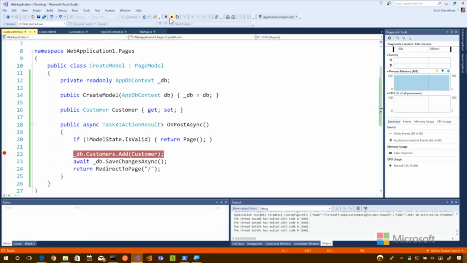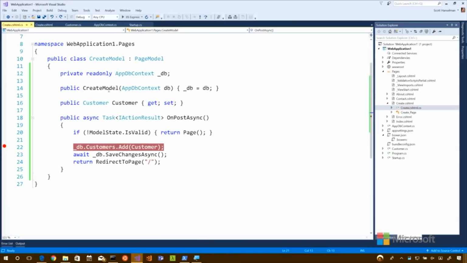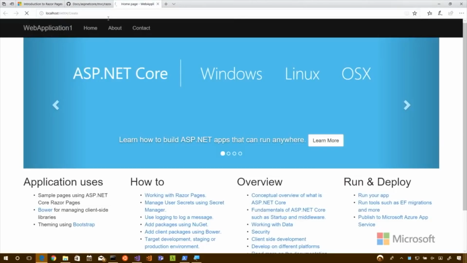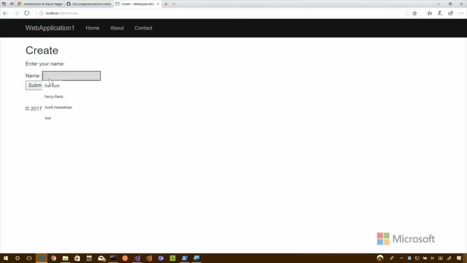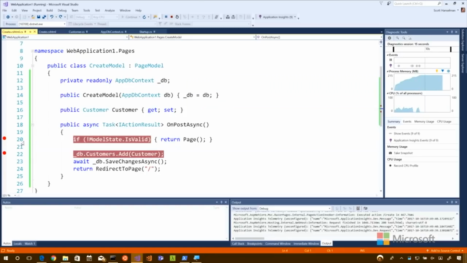On customer, actually, I'm going to put a breakpoint a little higher up, and then I'll explain to you what's going on. Let's see if we can even get to the post. Do a debug session again, /create. So I would have expected to hit that breakpoint.